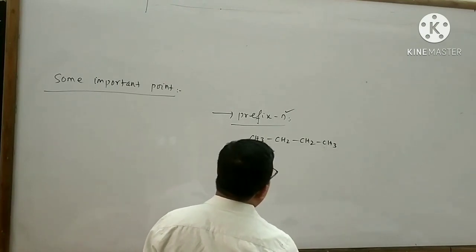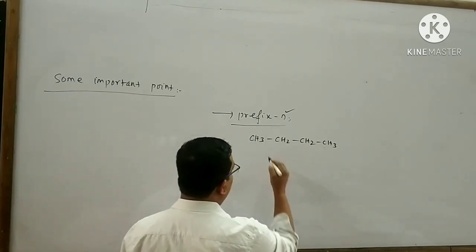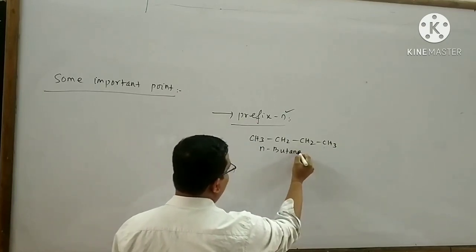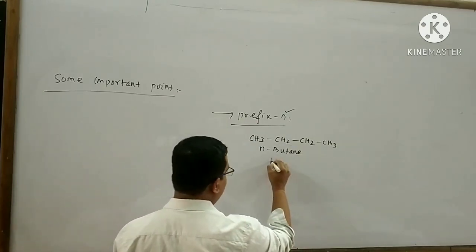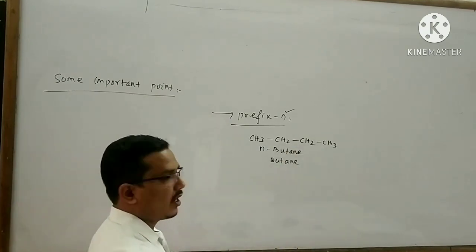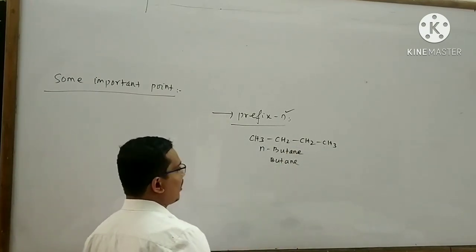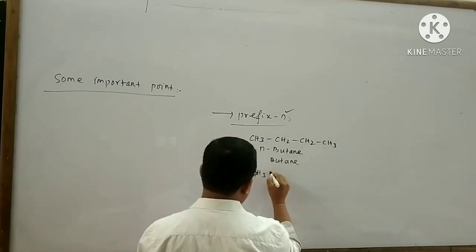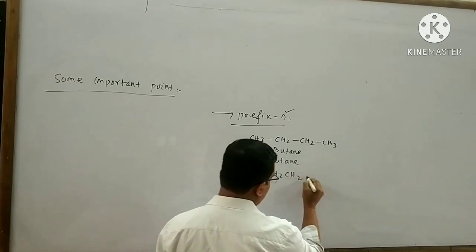So the name of this compound is n-butane. Simply it is called butane, but actually this compound has the name n-butane. Similarly, take another example, CH3-CH2-CH2-Cl.